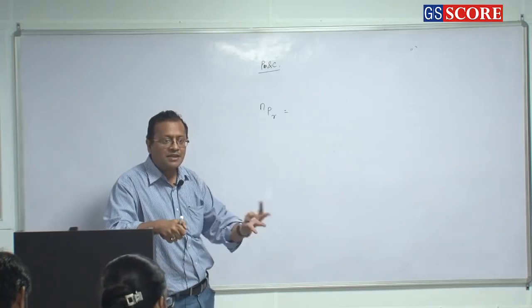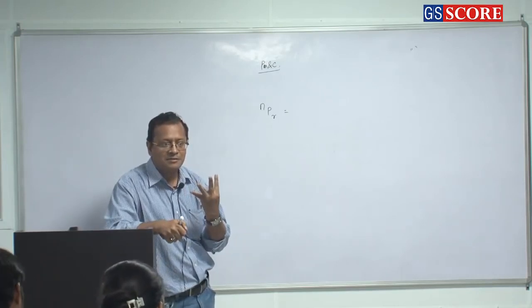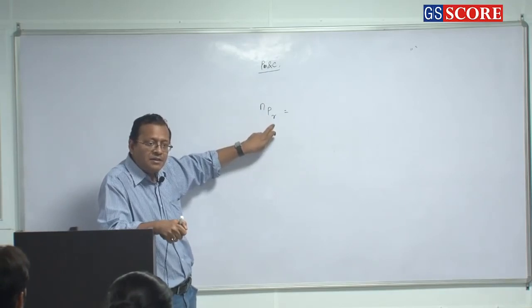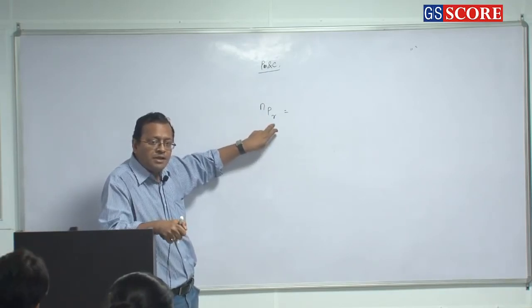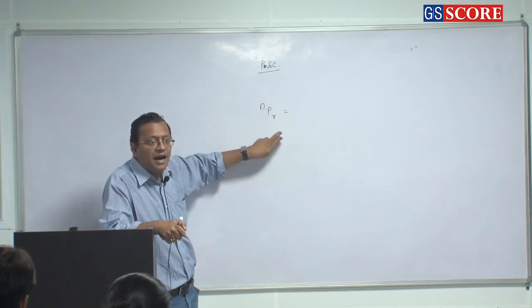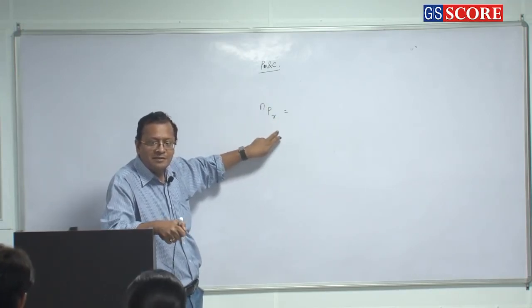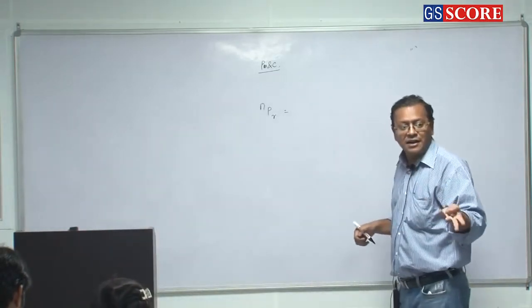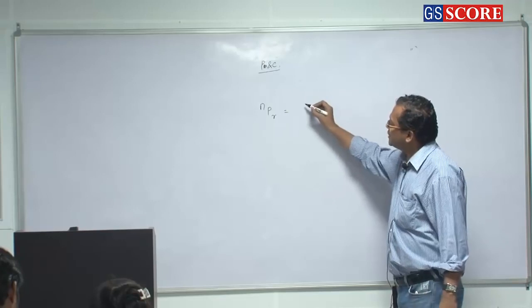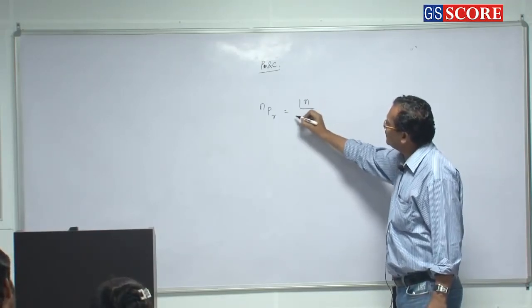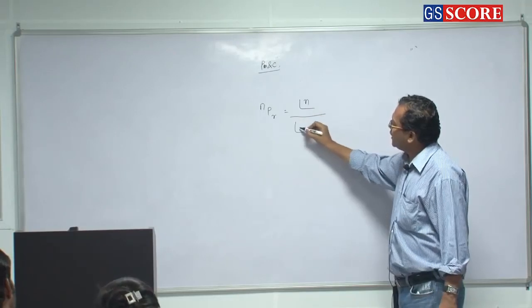Combination is also known as selections. So when I say nPr, I mean the number of ways of arranging n things taken r at a time. nPr is given by factorial n upon factorial n minus r.